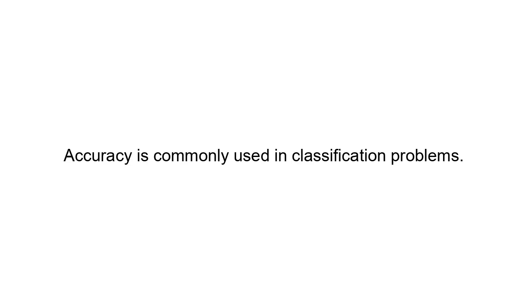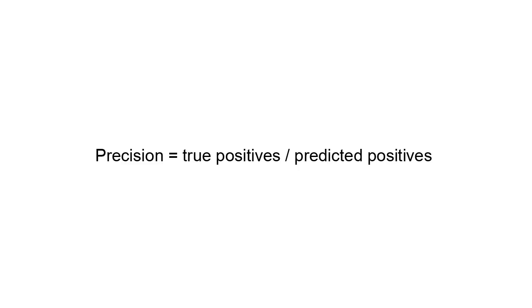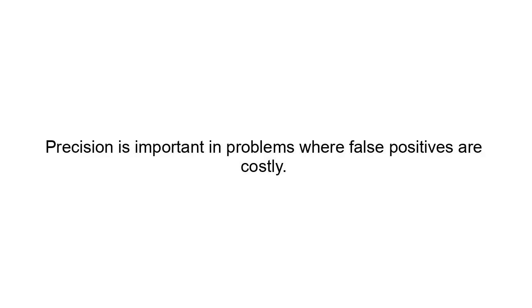Precision: precision measures how many predicted positive results are actually correct. Example concept: precision equals true positives divided by predicted positives. Precision is important in problems where false positives are costly. Example: fraud detection systems.